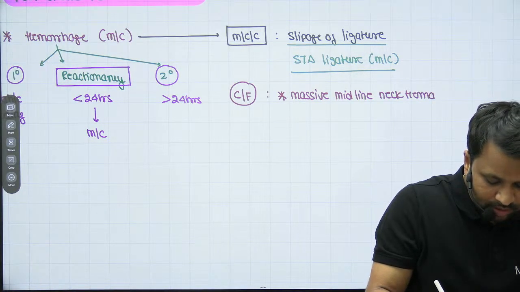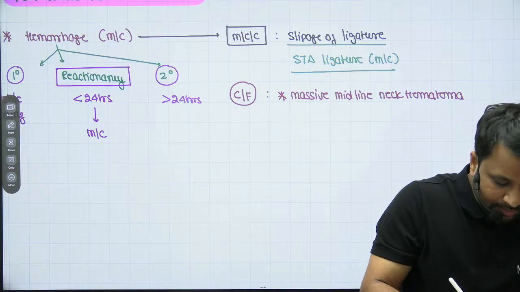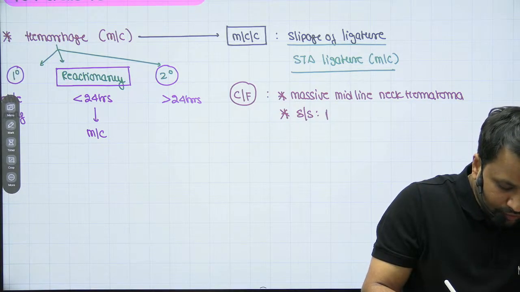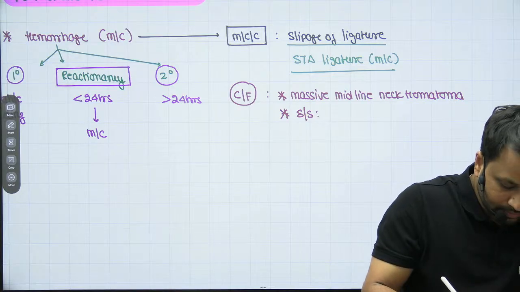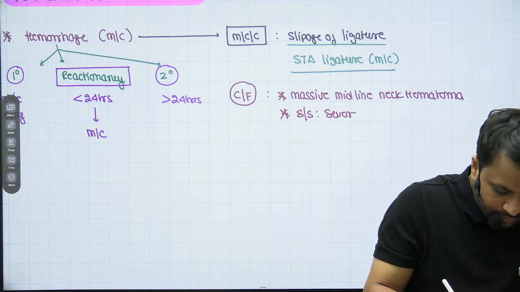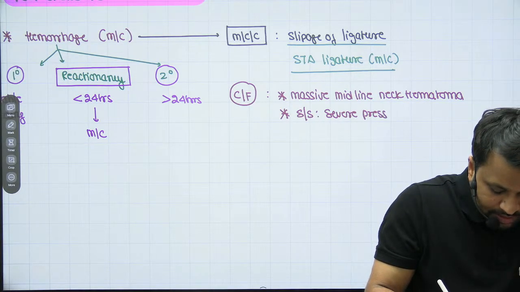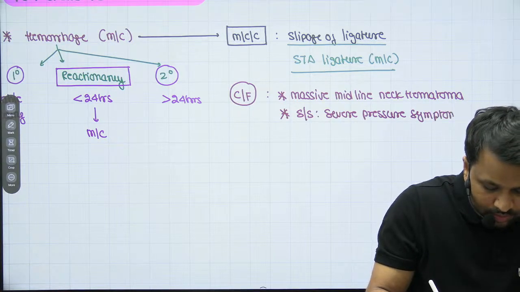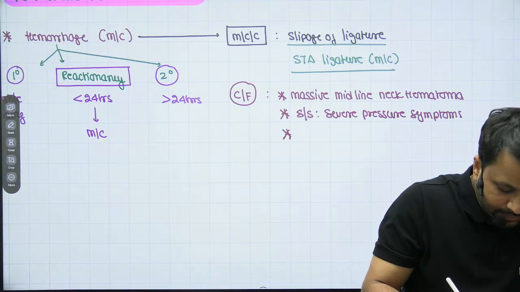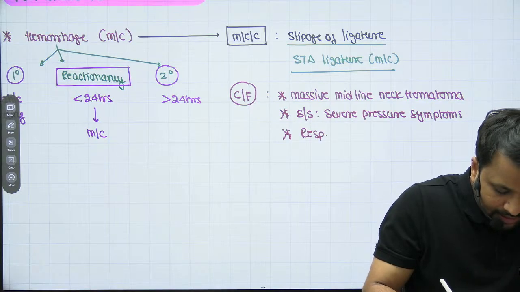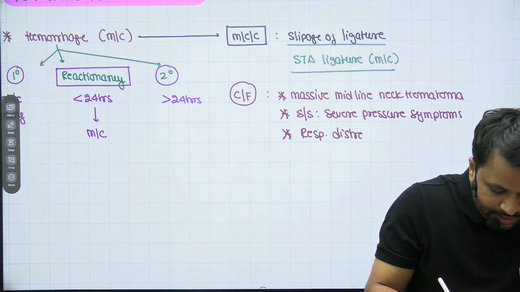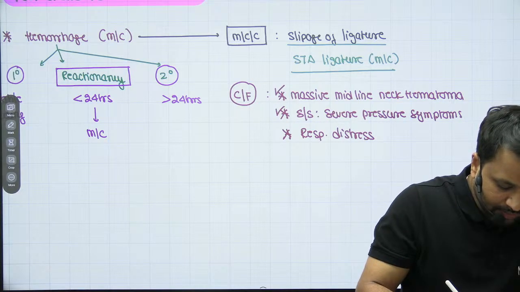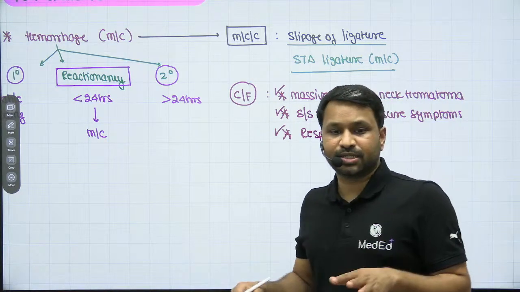Along with this, the patient will have signs and symptoms of severe pressure symptoms, which is also going to cause respiratory distress. So you have a midline neck hematoma, severe pressure symptoms and respiratory distress post-operatively.